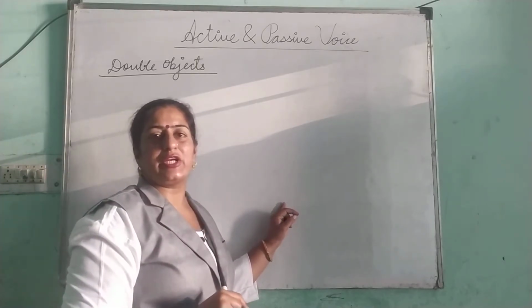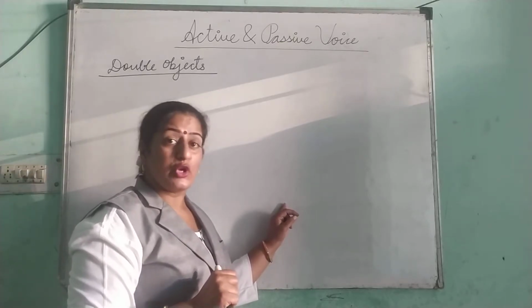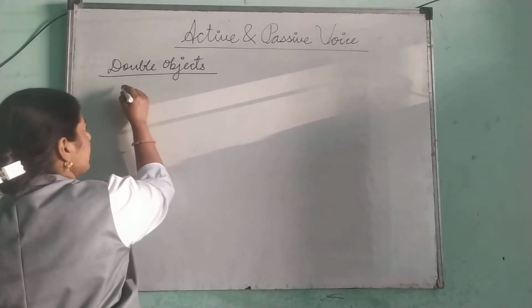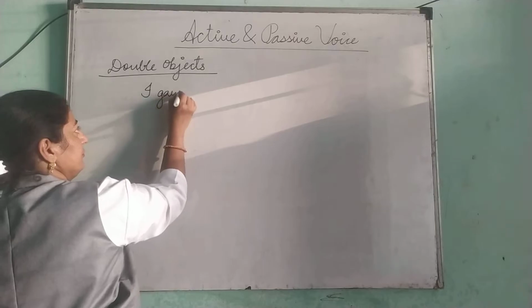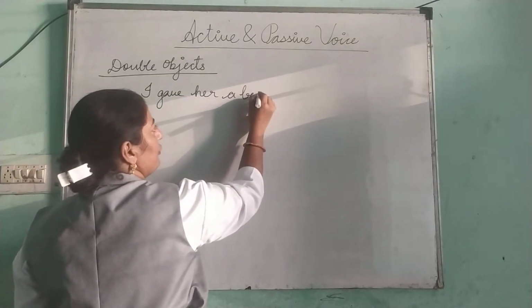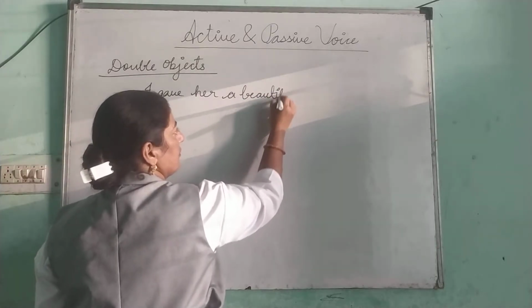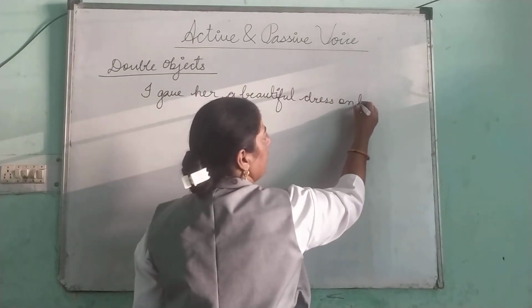Direct objects are related to things, whereas indirect objects are related to human beings. For example, if I write, I gave her a beautiful dress on her birthday.